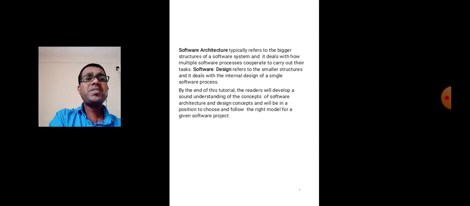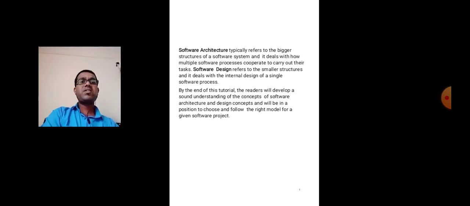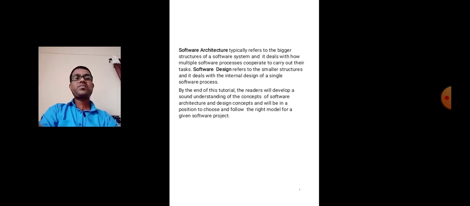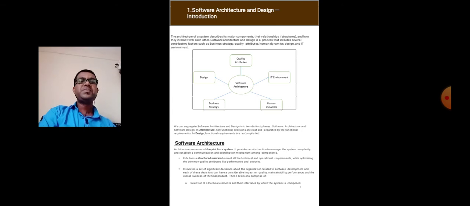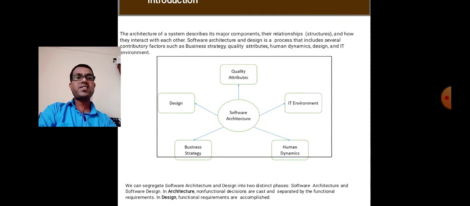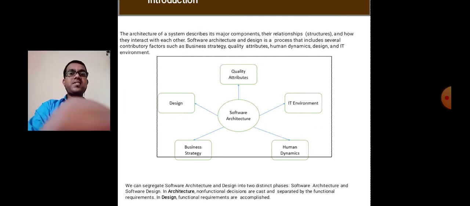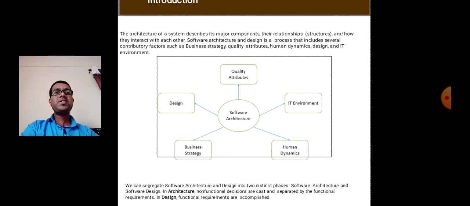So by the end of this lecture, we have to discuss the concept of software architecture and design. For that, models for software projects are given here. If we look at software architecture and design, the architecture of a system describes the major components and their relationships, the structure, and how they interact with each other.